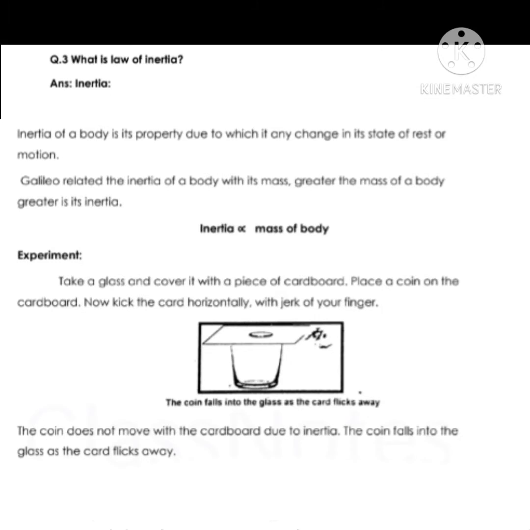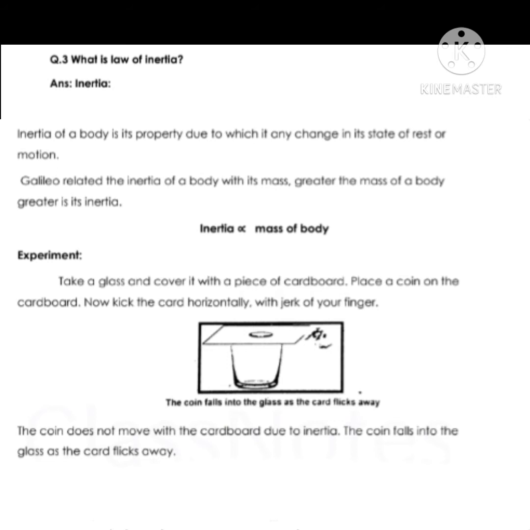Okay students, next question is, what is the law of inertia? First of all, we want to define inertia. Inertia of a body is its property due to which it resists any change in its state of rest or motion. Galileo related the inertia of a body with its mass: the greater the mass of the body, the greater its inertia. Inertia is directly proportional to the mass of the body. If the mass of the body is increased, then the inertia is also increased. Let us discuss some experiments related to inertia.